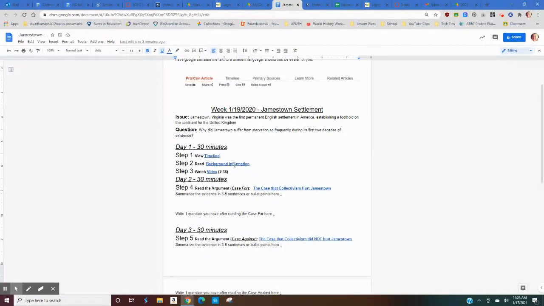Step 2 is to read the background information, which I've linked here. Now, this will take you to the whole Infobase page for Jamestown. But what I'd like you to do is look to the right because there's a table of contents there. And you can click on background and it'll take you exactly where I want you to go.